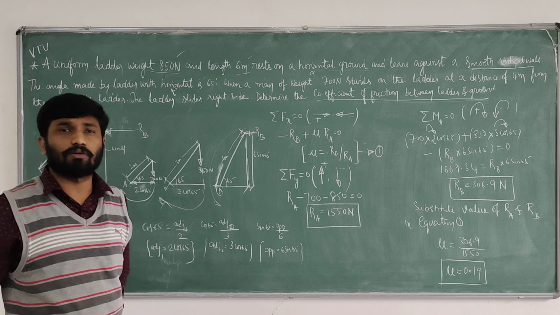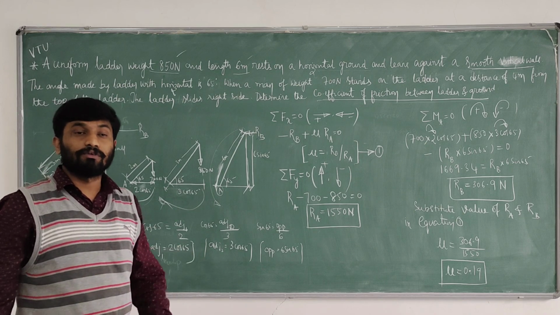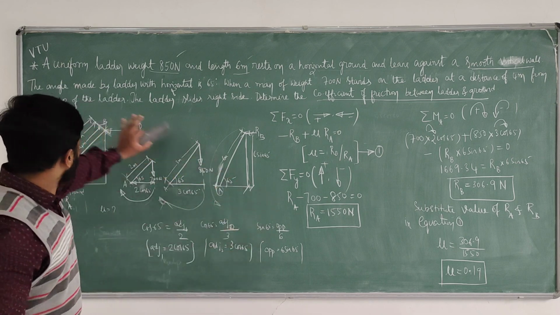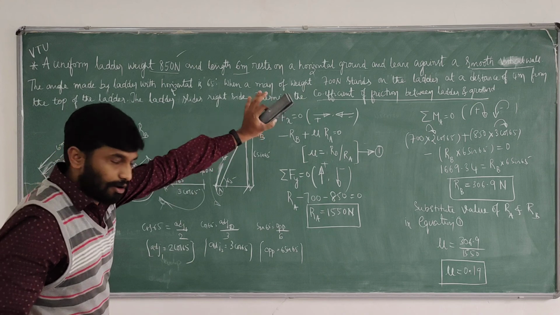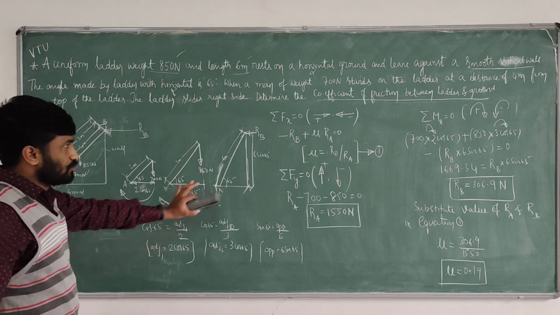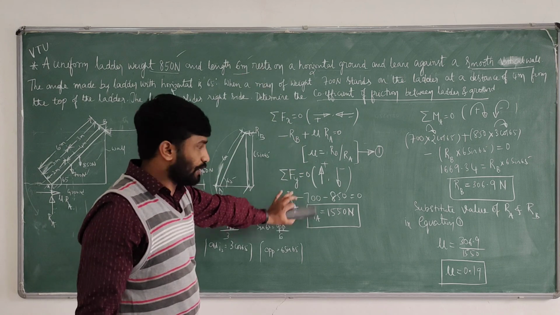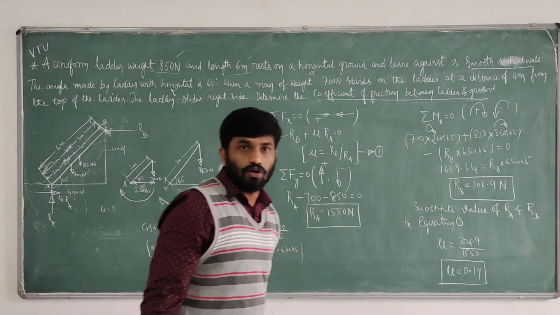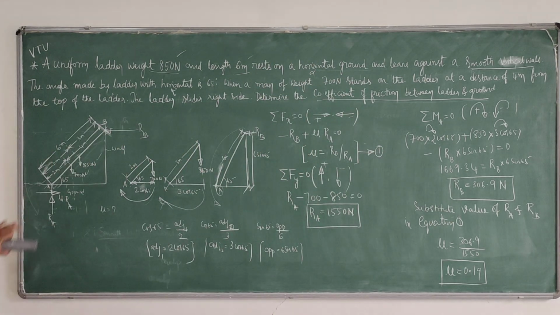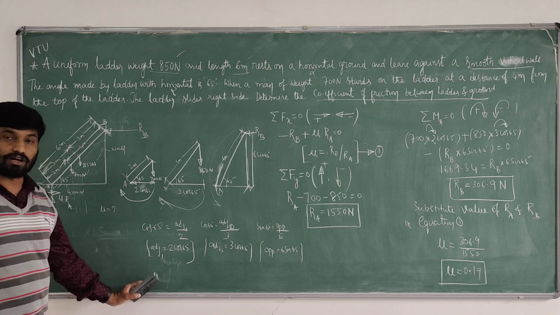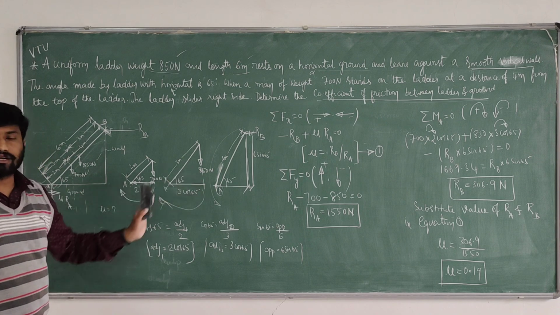It's a very simple problem, a very important problem for minimum 8 marks, maximum 10 marks. See, whatever statement was given, I have considered all of it. I have just applied the equations of equilibrium: sigma Fx equals 0, sigma Fy equals 0 and sigma M equals 0. When taking sigma M equals 0, it is force into perpendicular distance. The perpendicular distances are computed using trigonometric concepts, sin theta and cos theta.